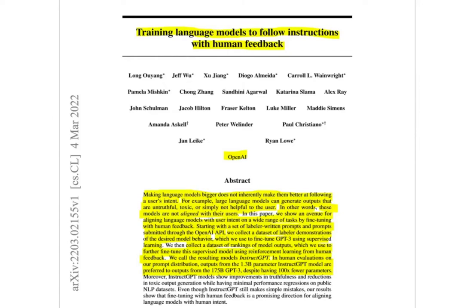So, in short, by using this much smaller model, you could get better outputs compared to using this very big model, and the users prefer those answers. And moreover, InstructGPT models show improvements in truthfulness and reductions in toxic output generation while having minimum performance regression on public NLP datasets. Okay, that's pretty good. And they go on and say that even though InstructGPT still makes simple mistakes, our results show that fine-tuning with human feedback is a promising direction for aligning language models with human intent. And we'll see shortly why they do believe that.